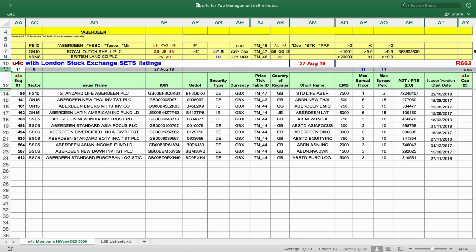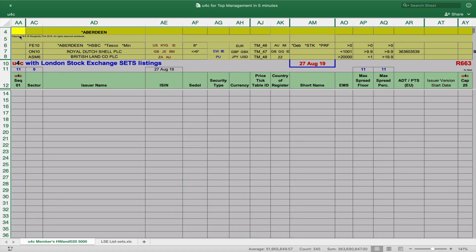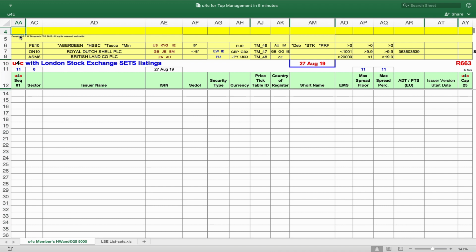Now, to experience hands-on the use and value of 4-second targeted intelligence derived from any complex questioning you would wish to make of any data or dataset held in any u4c WAND file. We can empty the u4c report area and the u4c Q bar with one keystroke, ready to ask any single or complex questions about our data.